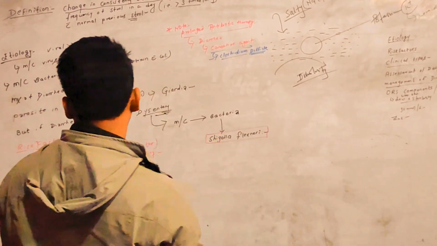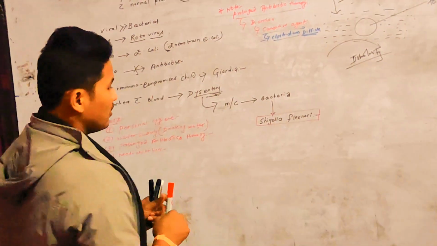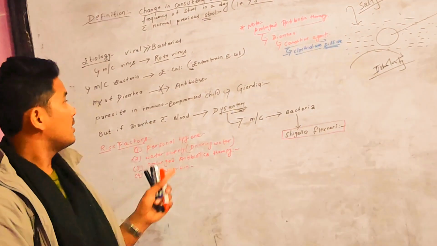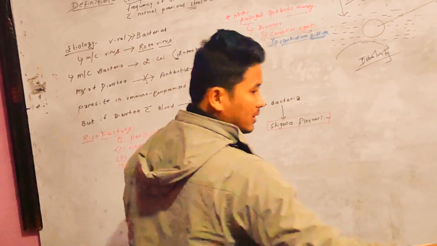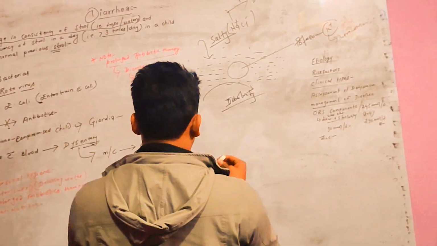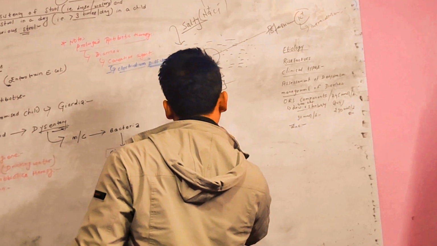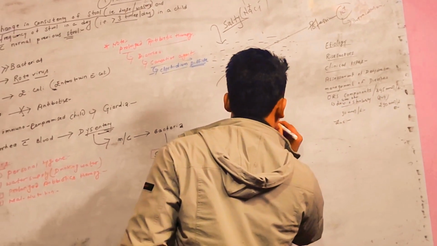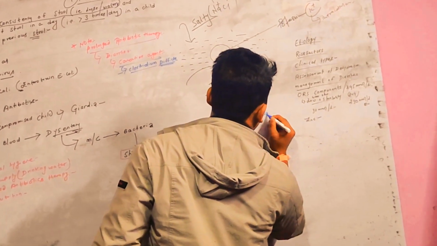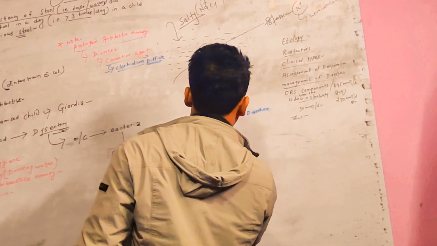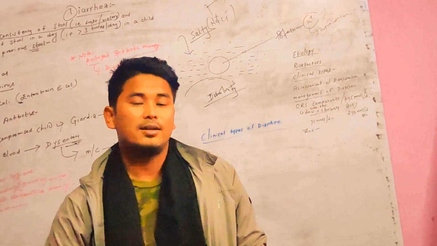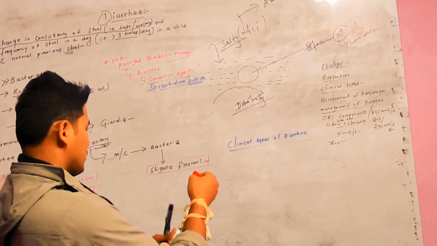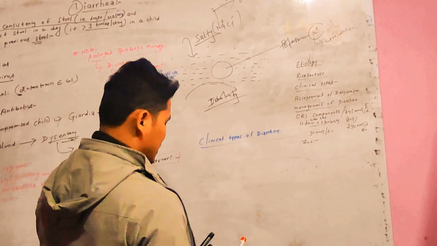Now let's talk about the clinical types of diarrhea. There are 4 clinical types of diarrhea. Let's discuss them one by one.